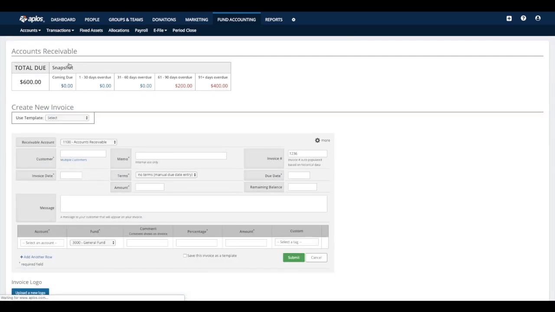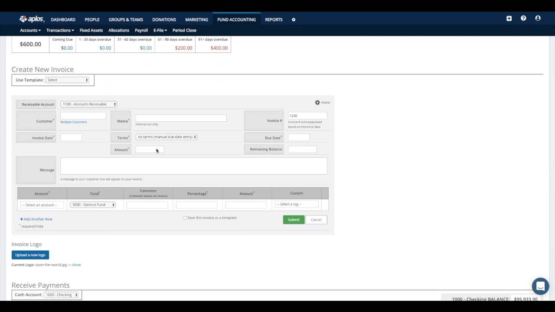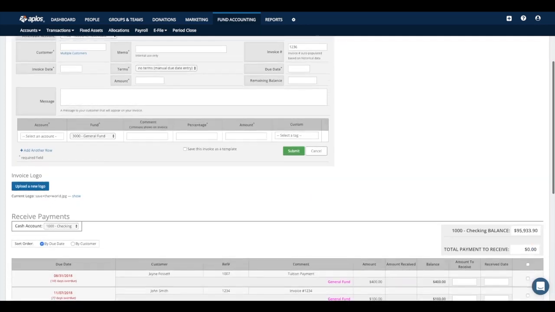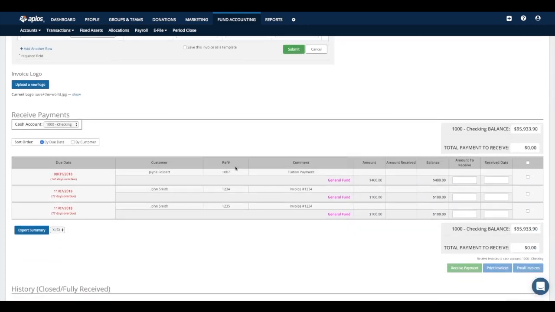All right, moving on to accounts receivable. So now this is the other way around. This is if you send an invoice to someone and now they're making payments to you over time. You would start by putting in the details of that invoice at the top of the page here. Once you've submitted those details, then they're going to land in the Receive Payment section. Once you start receiving payments for those invoices, just simply find the right invoice, enter in the amount you're receiving and the receive date, and then you can click Receive Payment to record that transaction.